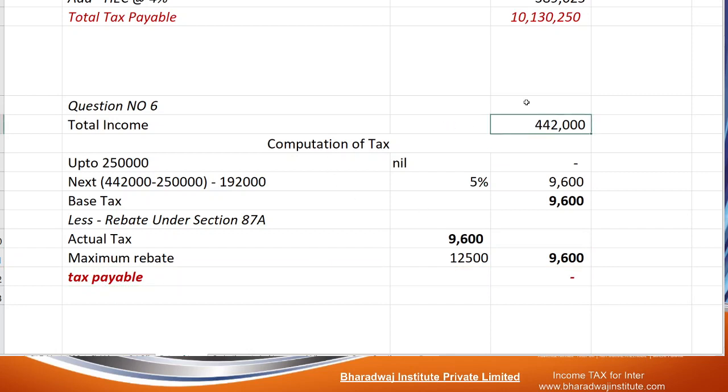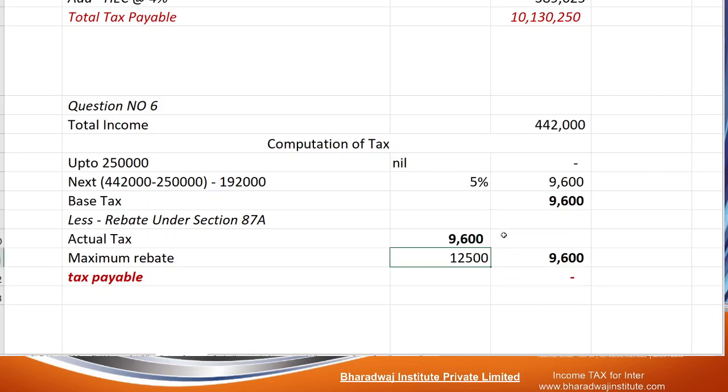Once again, total income is not exceeding 5 lakhs. 9,600 is the tax. We can claim rebate up to 12,500, so the entire 9,600 you can claim. Don't put minus 12,500 and claim a negative amount.